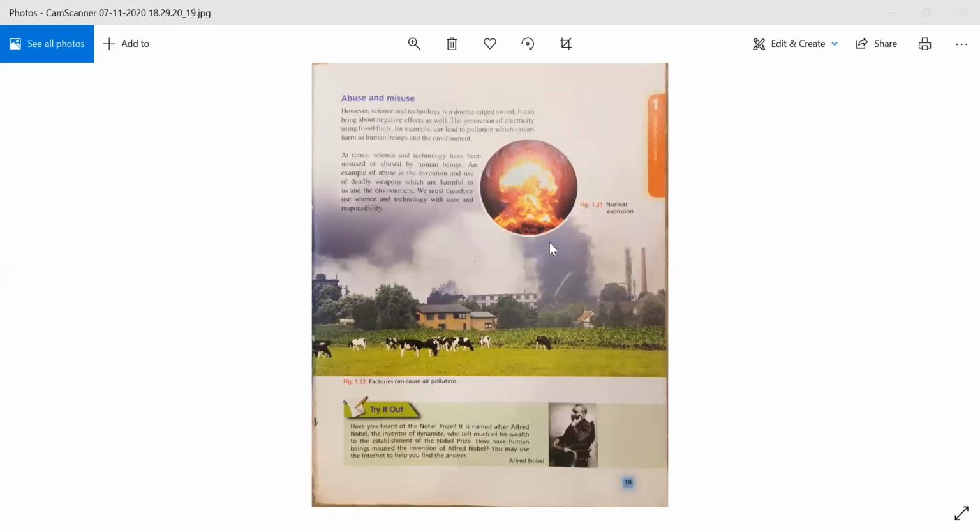So what it is doing, it is creating air pollution around the environment. It is creating air pollution in the environment.